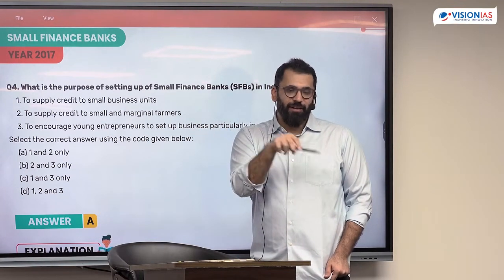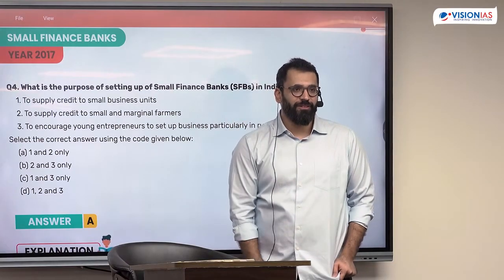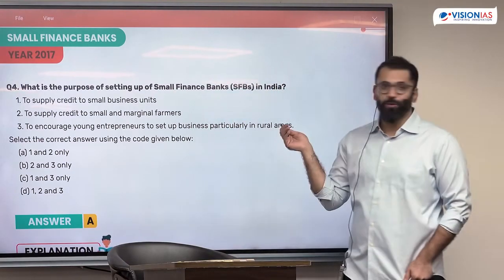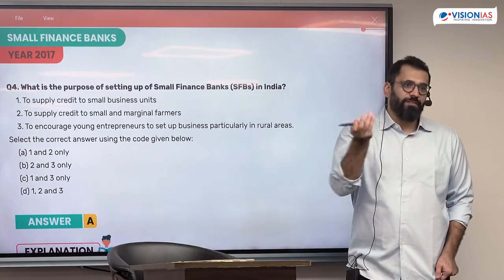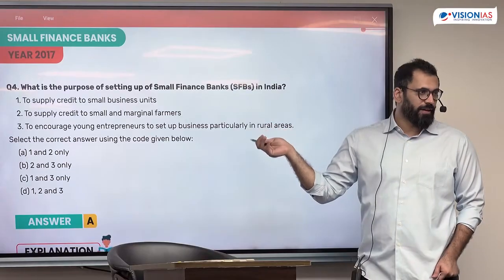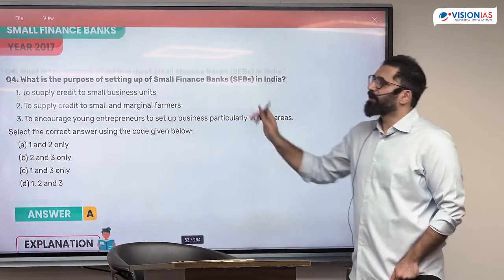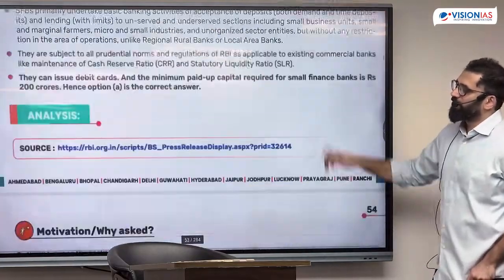मेरे ऊपर हो सकती है कि आरबीआई ने बोला है यहाँ ब्रांच नहीं खोलनी, बट उनके ऊपर थोड़ी कुछ है कि वहाँ पे ऑफिस नहीं खोलना है. So why would I encourage them to open in rural areas if there's no business? If there's business in urban areas, go open there. 3 is not correct. Only 1 and 2. Is it clear? Read the question carefully. This was a very good question.